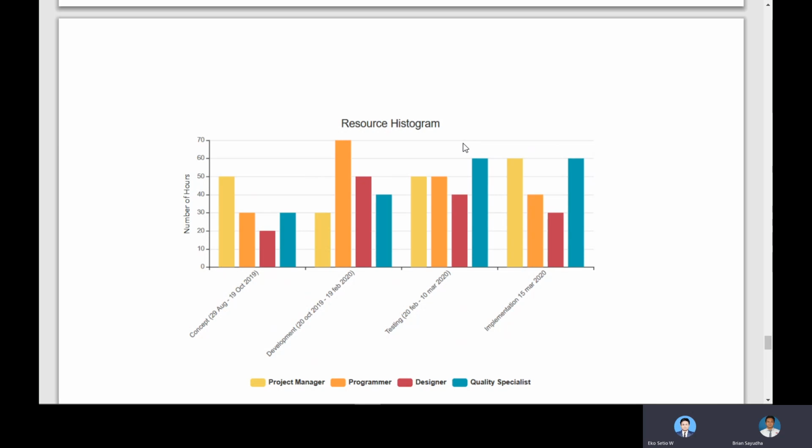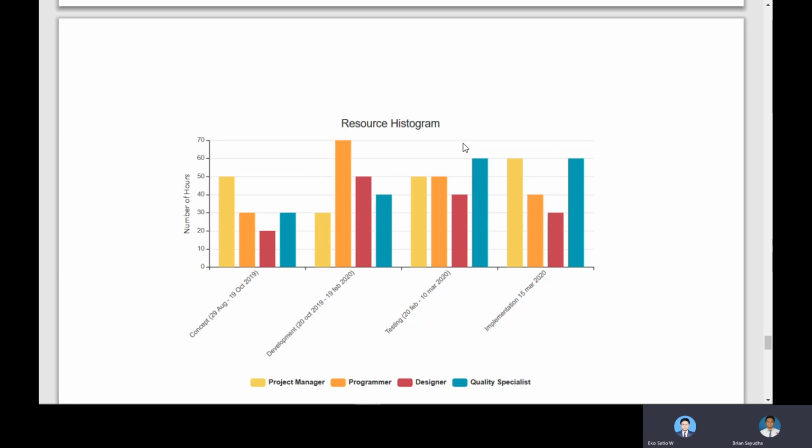And then the development is from 20 October 2019 to 2020. First, the project manager is only 30 hours, and then for the development the programmer is 70 hours, and then the designer is 50 hours, and then the quality specialist is 40 hours.